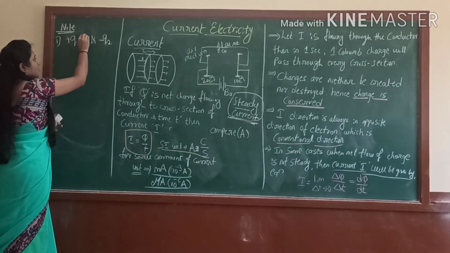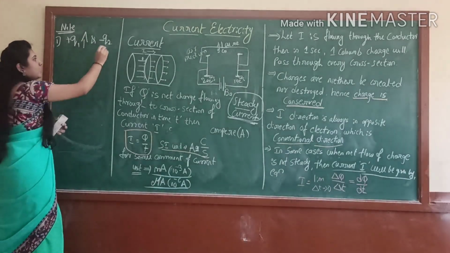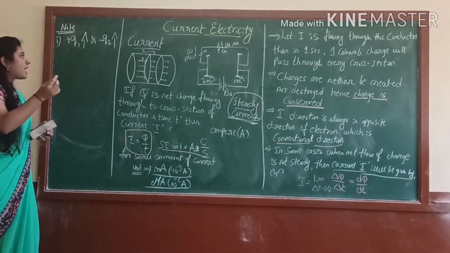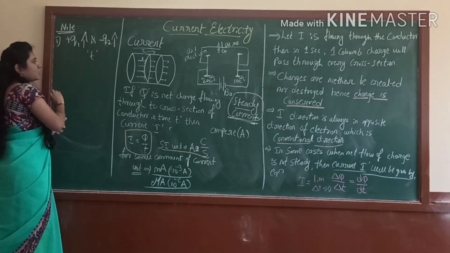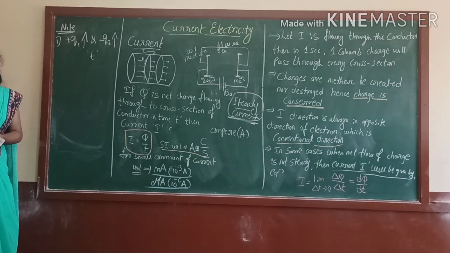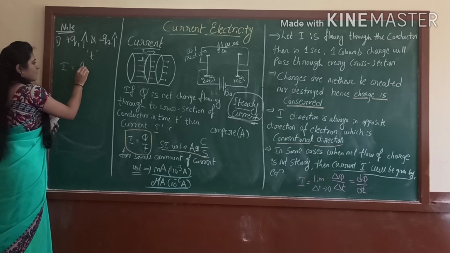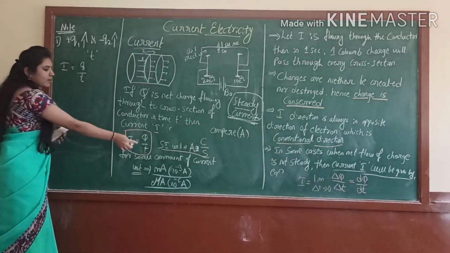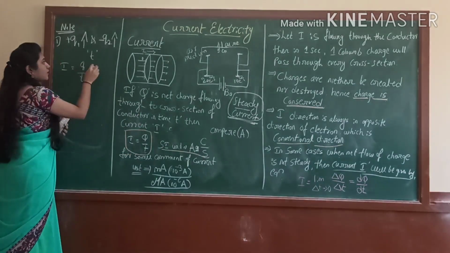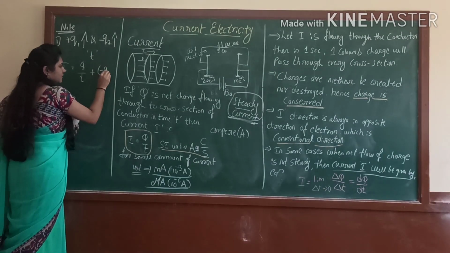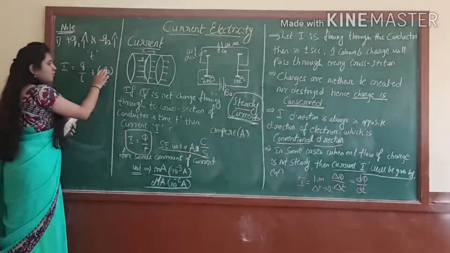But this Q1 is moving in the forward direction and Q2 is also moving in the forward direction. So at time t, how will the current be constituted? I can write here, I is equal to Q1 by T, according to this definition, and one more term is there, plus or minus Q2 by T. Why minus?